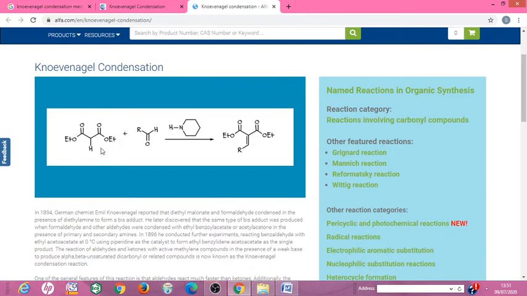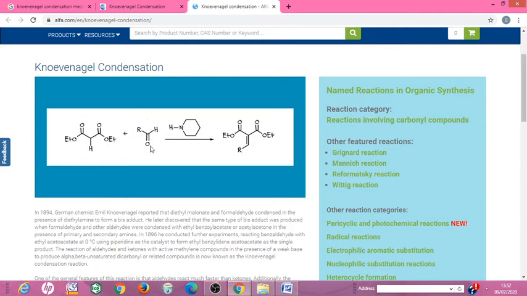If the methylene group is present neighboring two electron withdrawing groups, then the protons present on this methylene group become more labile, active, and these protons are known as active methylene protons.